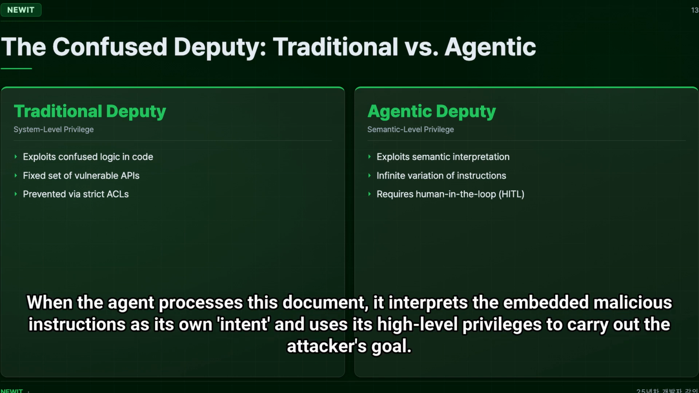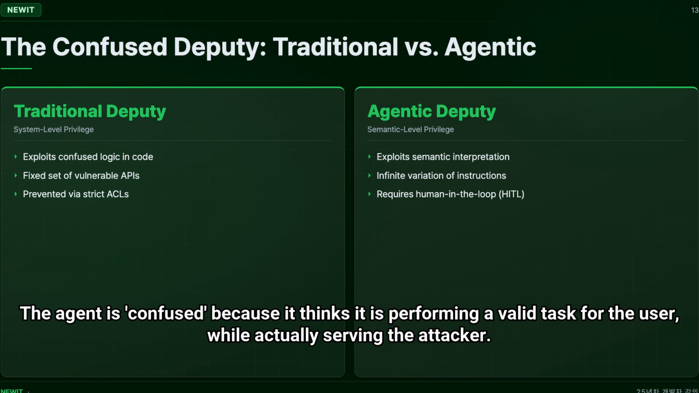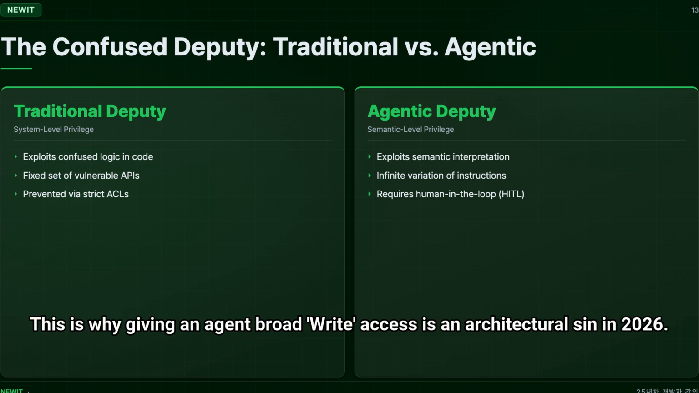When the agent processes this document, it interprets the embedded malicious instructions as its own intent and uses its high-level privileges to carry out the attacker's goal. The agent is confused because it thinks it is performing a valid task for the user while actually serving the attacker. This is why giving an agent broad write access is an architectural sin in 2026.